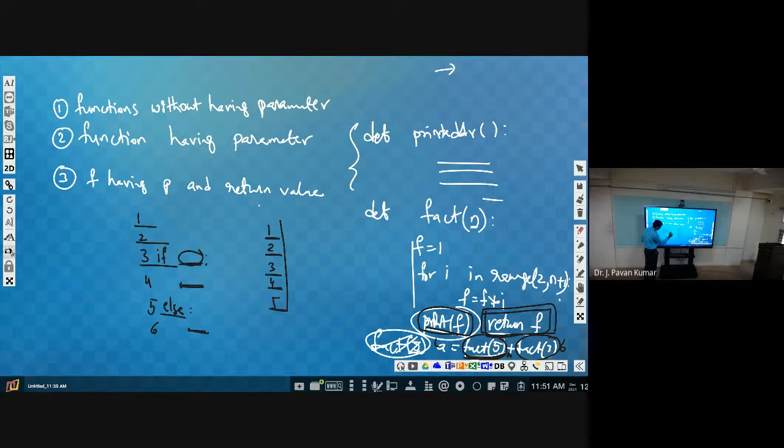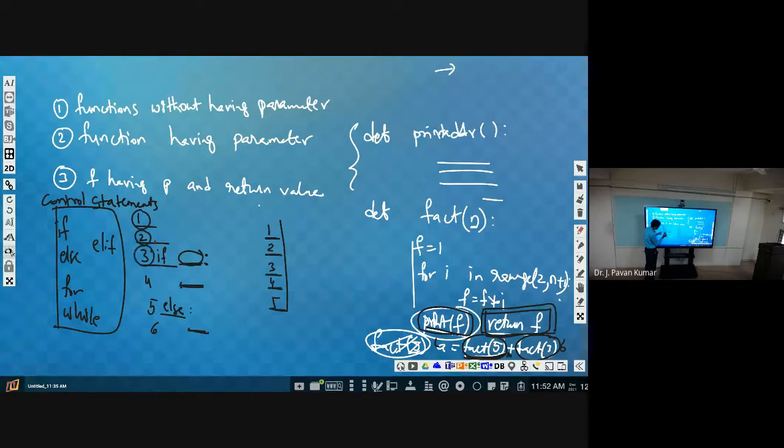Control is nothing but the sequence in which we execute statements, and that is decided based upon this. That's why if, else, even else if, and for loop, while loop, all of these we call control statements. That means how the control has to move. Control in the sense, after completing the first statement, it has to go to the second statement. That means control is given to the second statement. Next, after completing the second statement, it goes to the third statement. So control is transferring to the third statement.